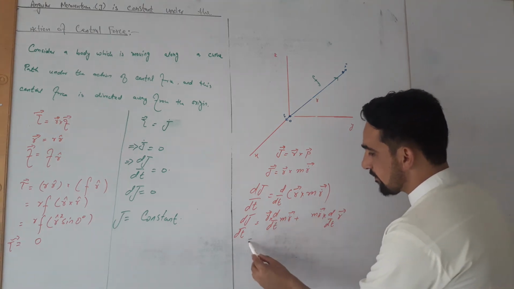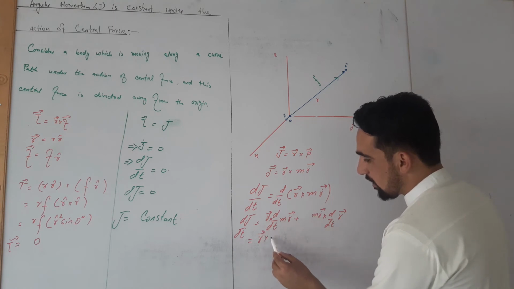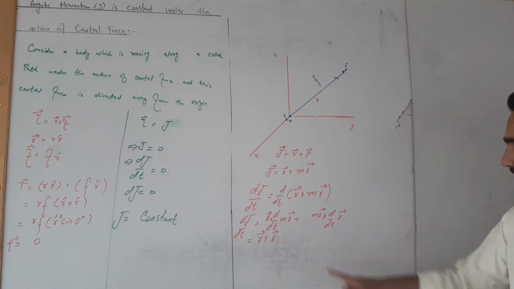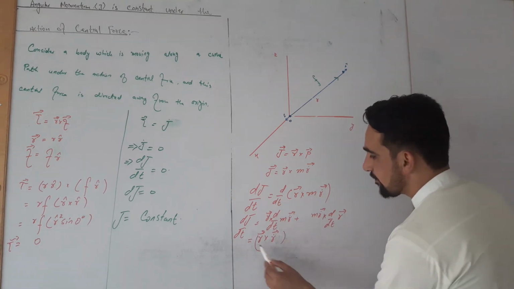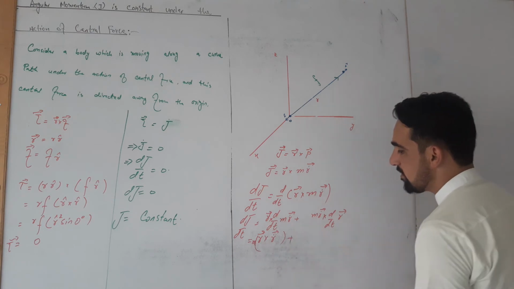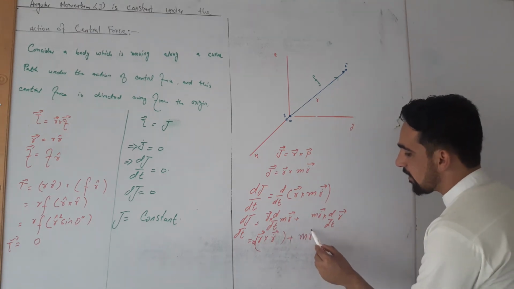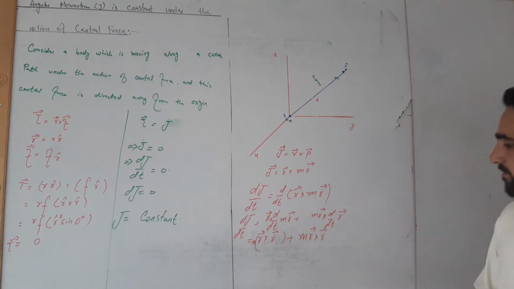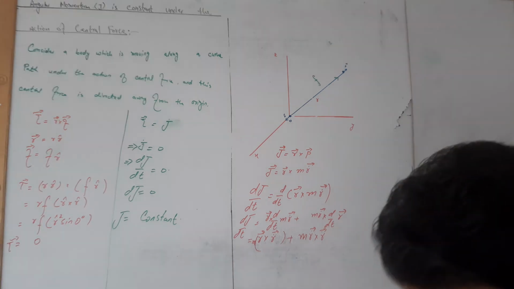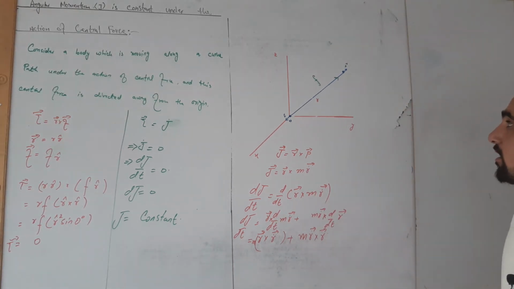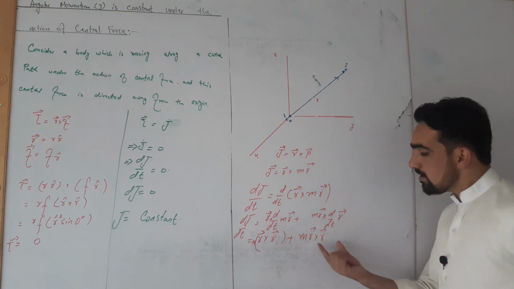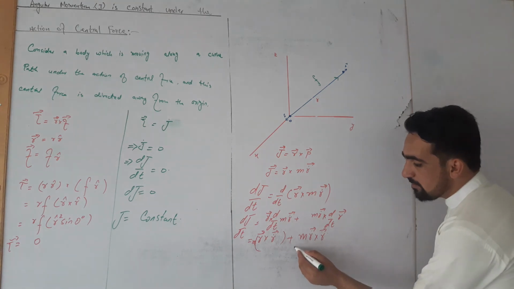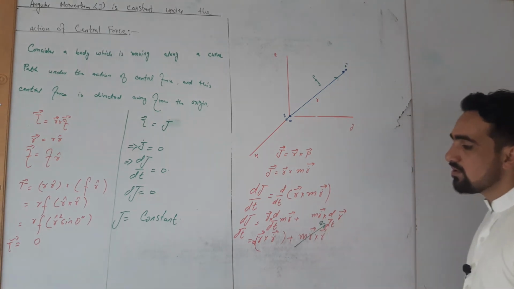So we have r cross r double dot times m plus m r dot cross r dot. Look at this term. r dot cross r dot is the velocity crossed with itself, and there is a sine of 0 between them, so this term will become equal to 0.